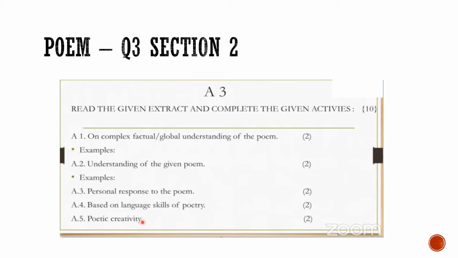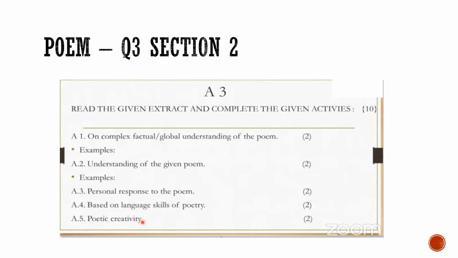Okay, so the first one is global understanding. What have you understood of the poem? Then question number 2 is understanding the given poem. Some questions will be asked based on the poem. If you have understood it, you will be able to answer it. Question number 3 is the personal response, like I have explained in section A. What is your opinion of that question? If you are put in the same situation, how would you answer? What would you feel?